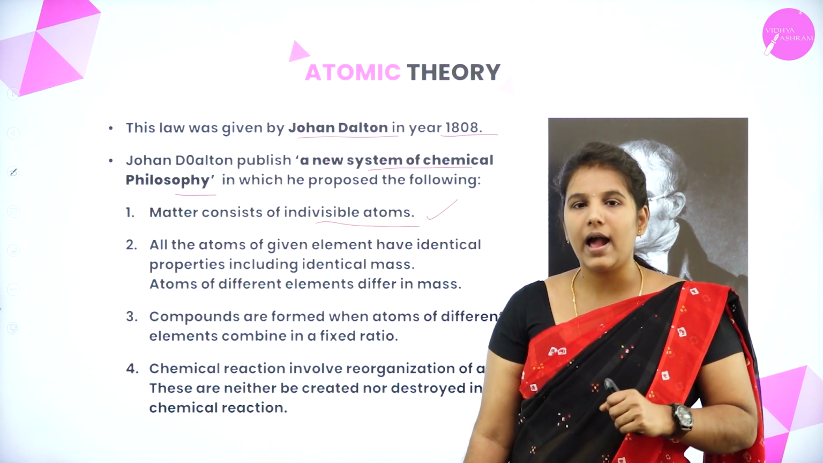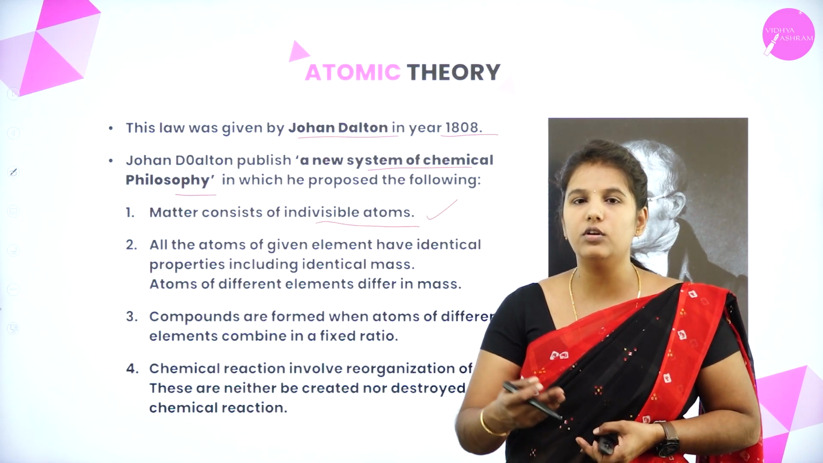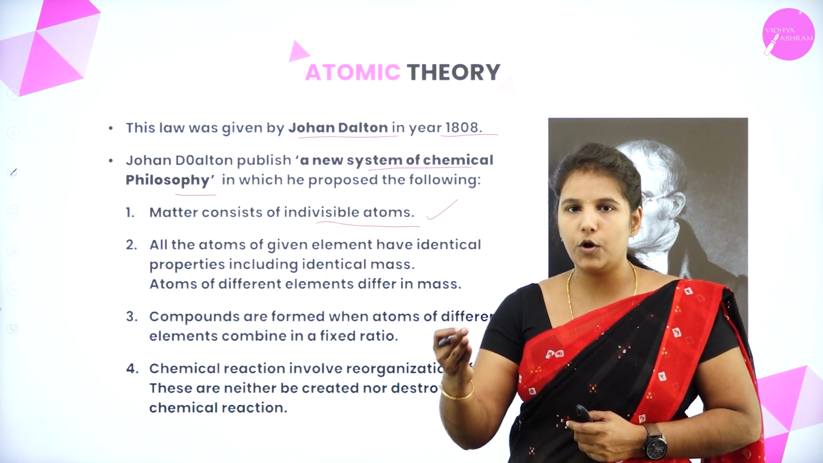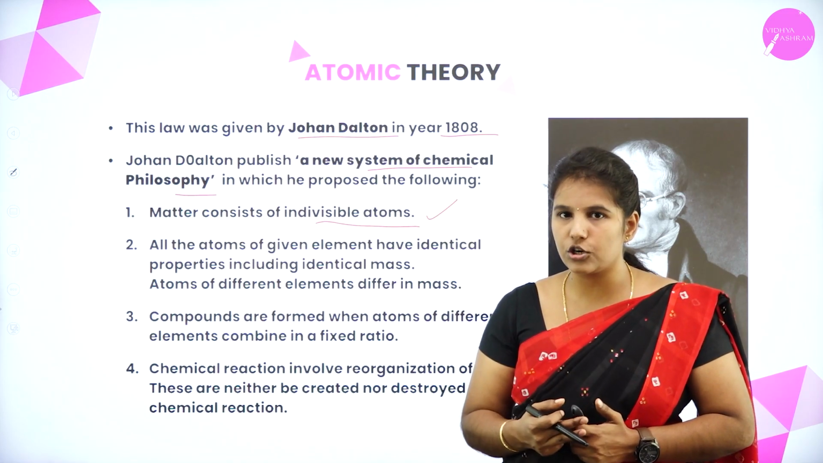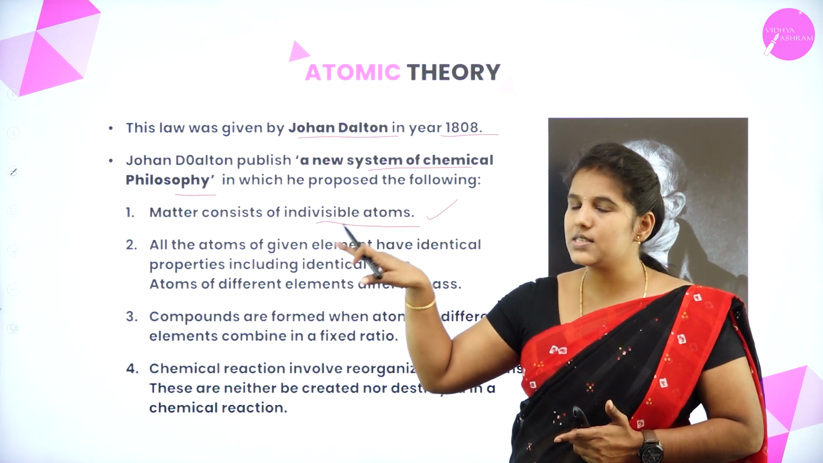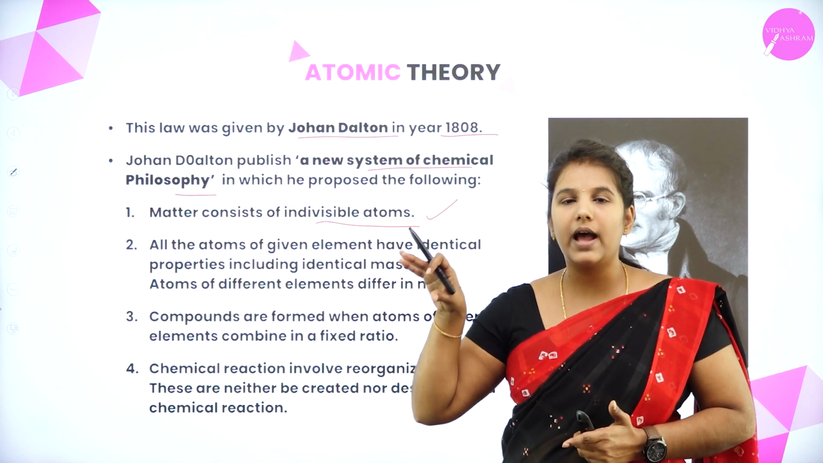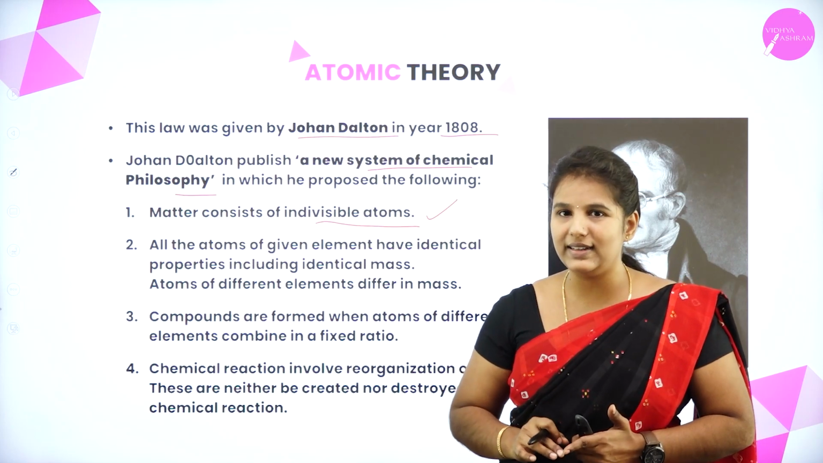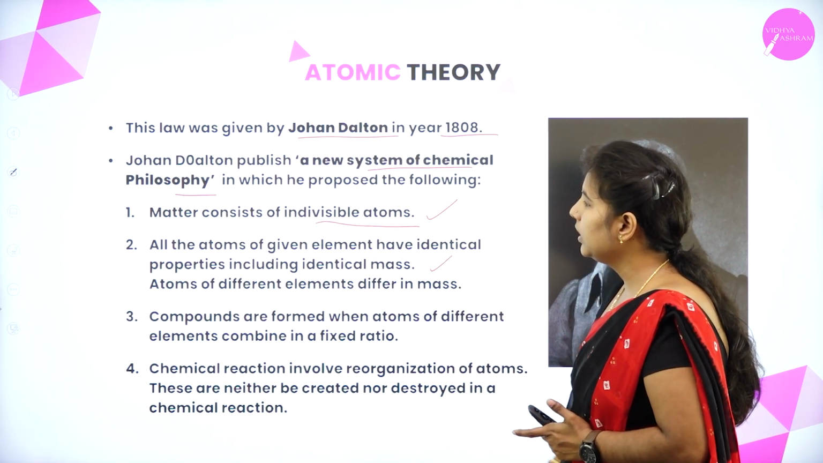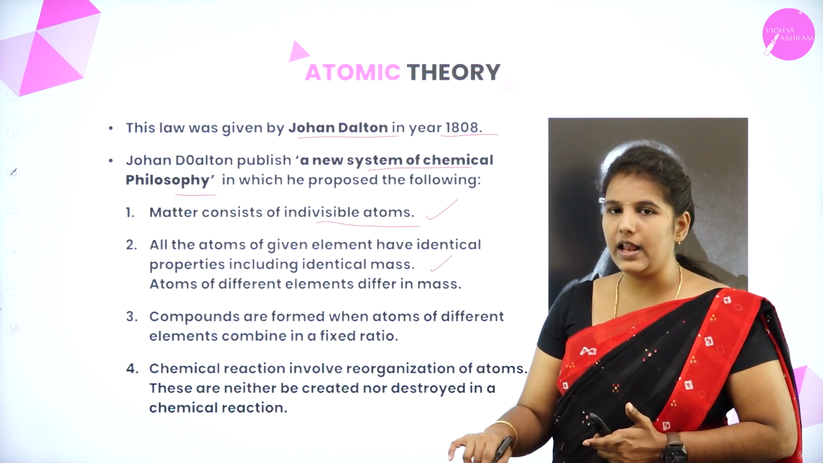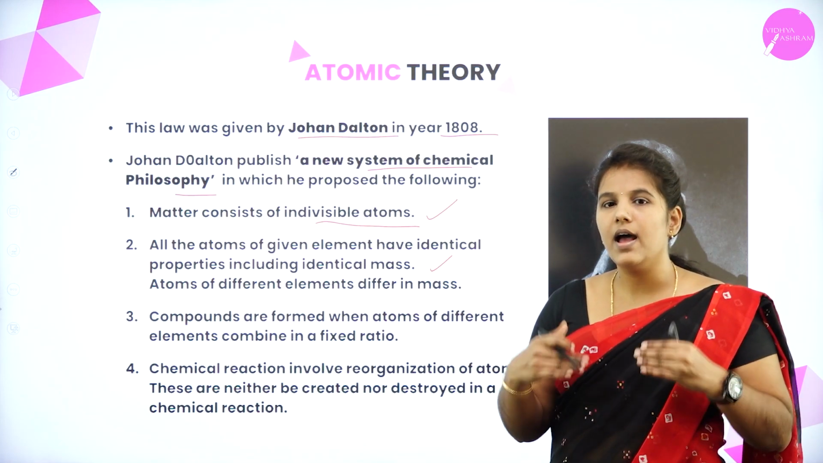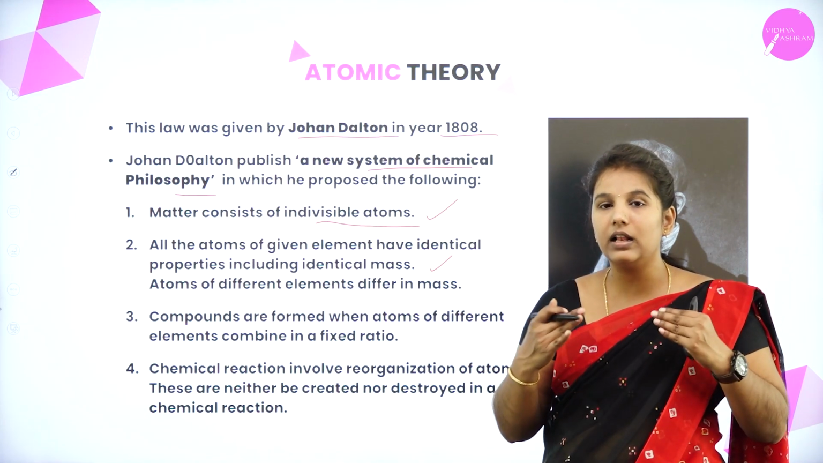We all know that the atom can be further divided into 3 different subatomic particles. Which are those? Proton, neutron, and electron. But at that time, in the 18th century, he was a scientist who used to say that we cannot divide the atom further. And later, he said that all the atoms of a given element, if the atoms are of the same element, they have identical mass and identical properties.